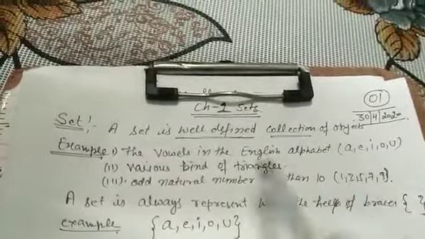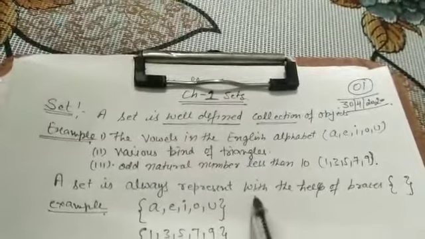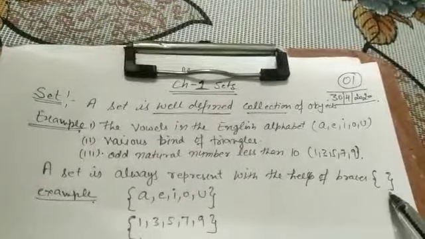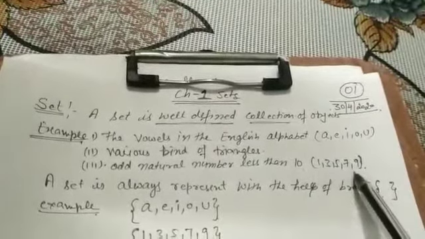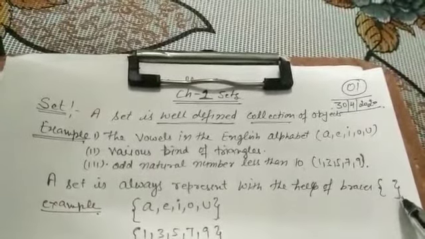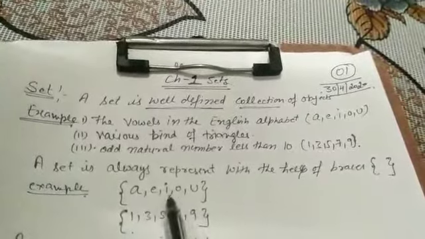I hope till this point you are clear. Now a set is always represented with the help of braces. Whenever we write down the elements of a set, these elements should be written in braces. For example: {A, E, I, O, U}.